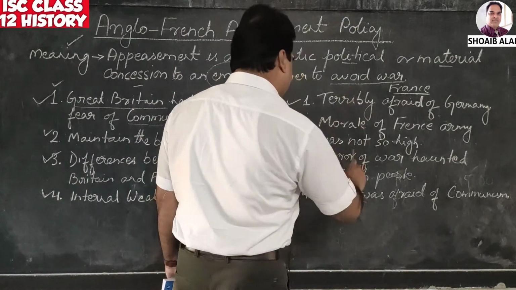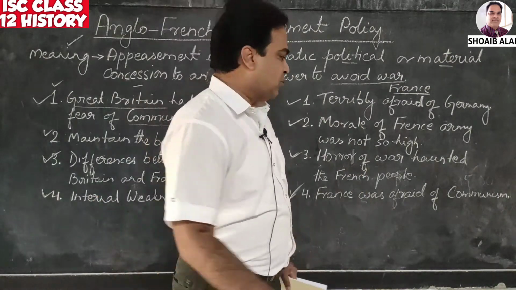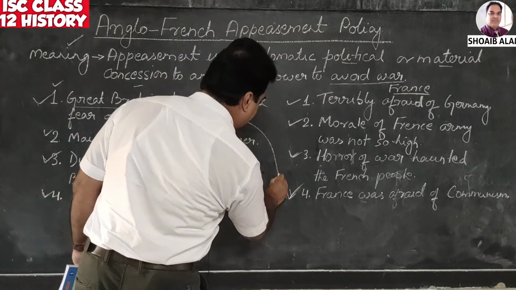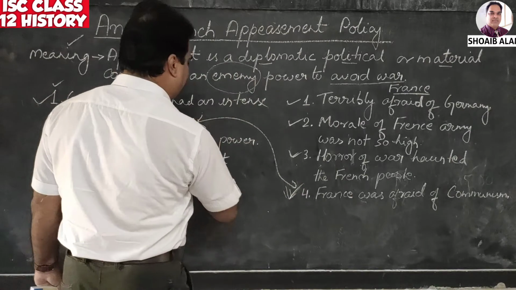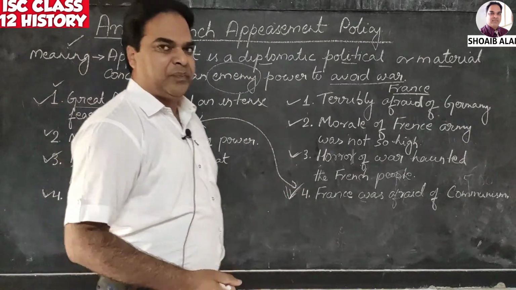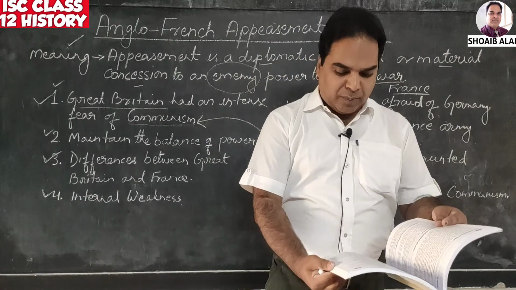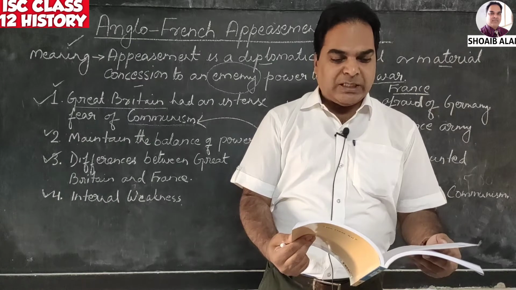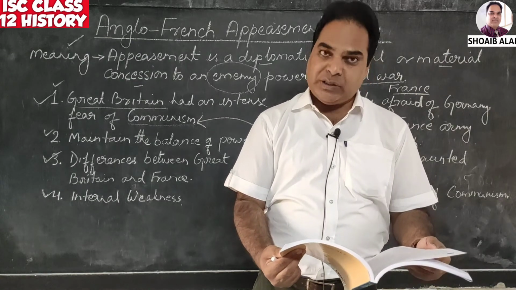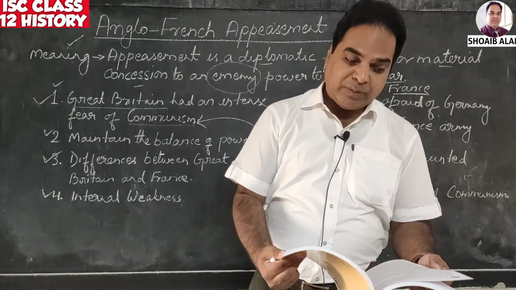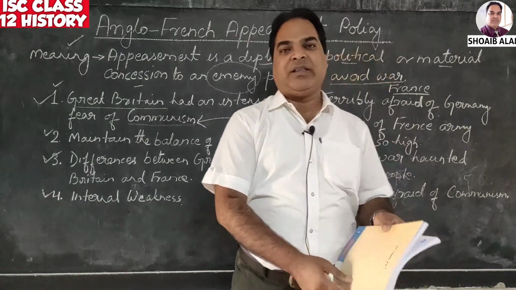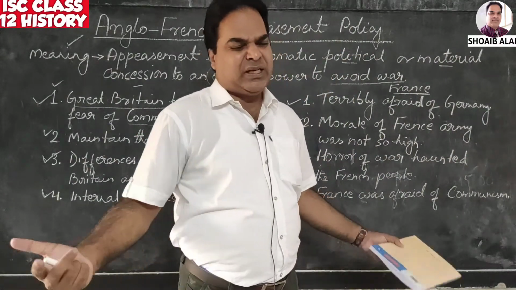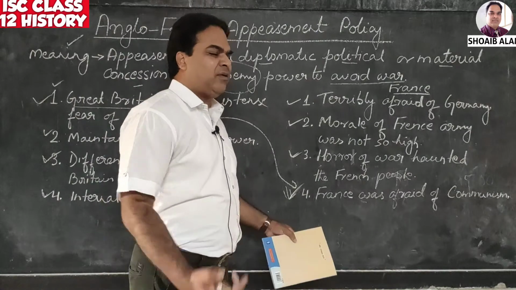Okay, and the last one you can see here, France was afraid of communism. You can see both Britain and France were afraid of communism, so they wanted to stop the spread of communism. French politicians wanted to save the country from Bolshevism. France was prepared to appease both Germany and Italy to save their own country. They wanted to appease both Germany and Italy in order to save their country from the spread of communism. Just imagine the world politics, something different.